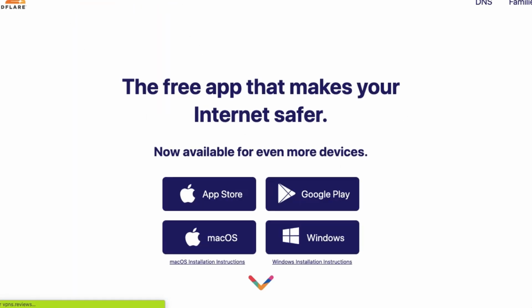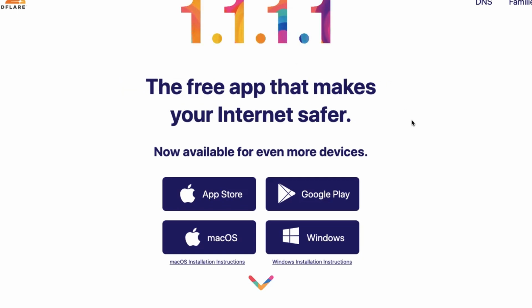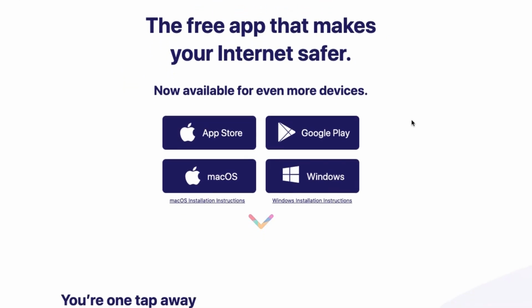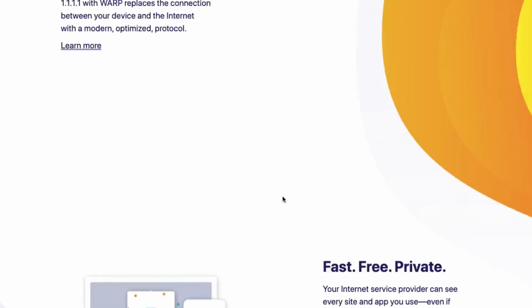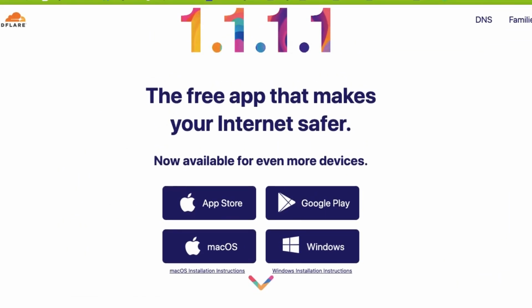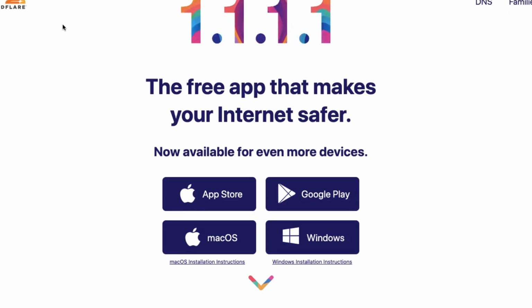Coming to the first one, it is the Cloudflare 1.1.1.1 VPN. They have free apps for iOS, Mac, Windows and Android phones. If you click on any of these respectively, it will open and then it is easily installable. It is a fast, free as well as private VPN. There are no strings attached for Cloudflare. It will directly connect to the nearest server.